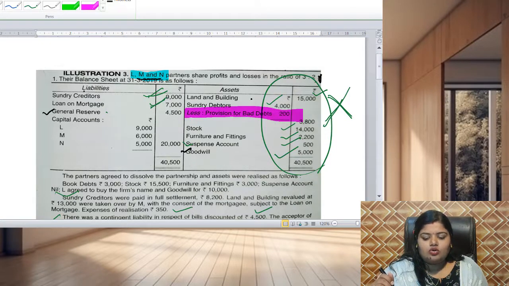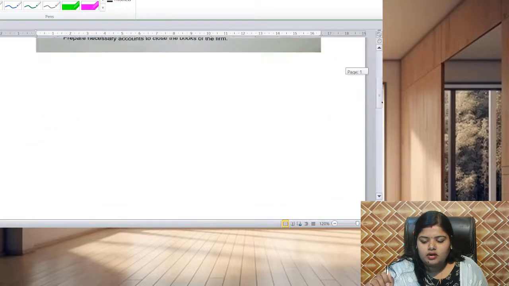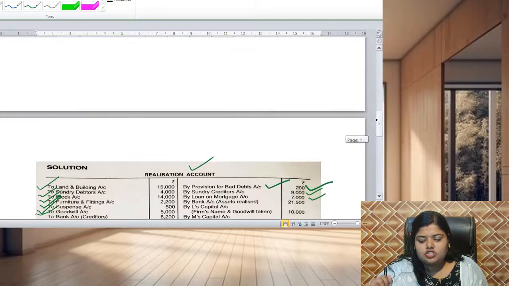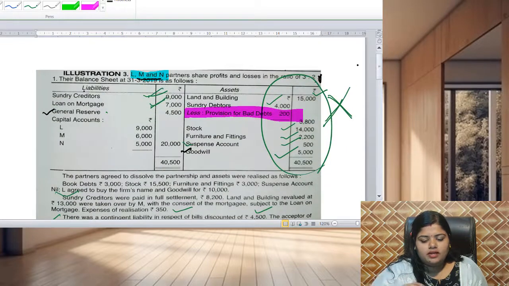It will not go to the opposite side, the debit side. It will remain on the credit side of the realization account. So this 200 will be written here as provision for bad debts account. Now coming to adjustments, all the accounts have been taken.